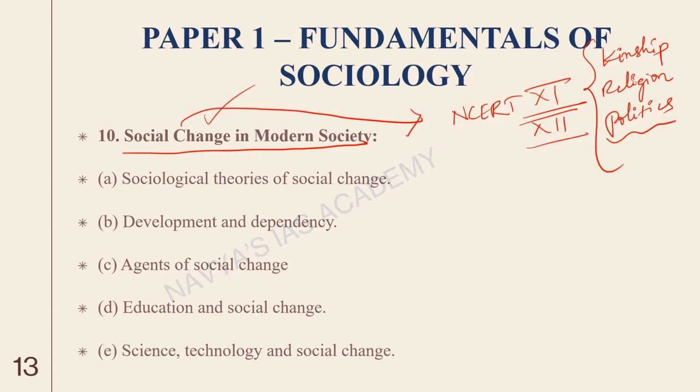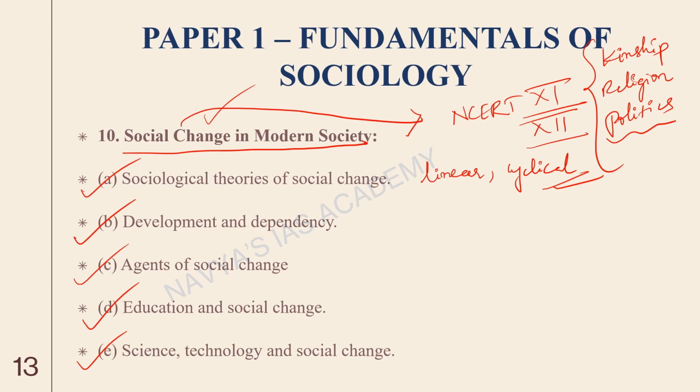Okay. So under this we have sociological theories of social change. There are thinkers who believed in linear social change. There are thinkers who believed in cyclical social change. We will see all these things. Next, development and dependency, agents of social change. What are the possible agents that could trigger a social change is what we'll look at under this. Education and social change, how education has become a trigger for social change, all of that we will see. Certain policies of education also we can look at under this. Lastly, a very interesting topic, that is science, technology and social change.